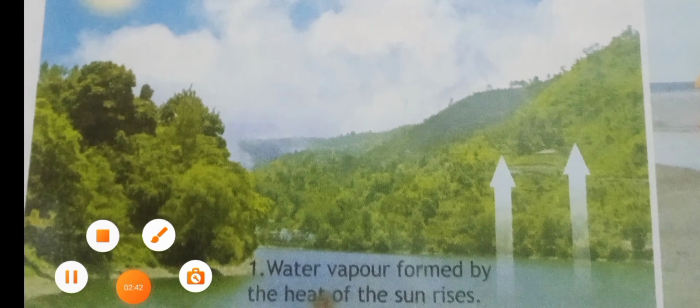Okay, children. The next form of energy is sound energy. What is sound? Sound is produced when something vibrates. When some objects vibrate, they produce sound. When air vibrates also, we hear the sound, isn't it? So any vibration makes sound. The vibrating bodies have energy. The body which is vibrating has energy. The more energetic the vibration, the louder is the sound produced by them. So if the vibration is more, the sound produced by them will also be more. Do you understand, children? This is about sound energy.